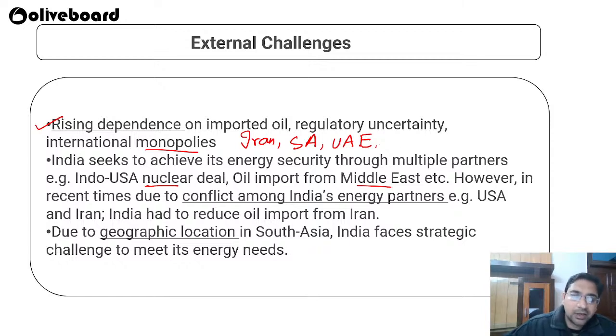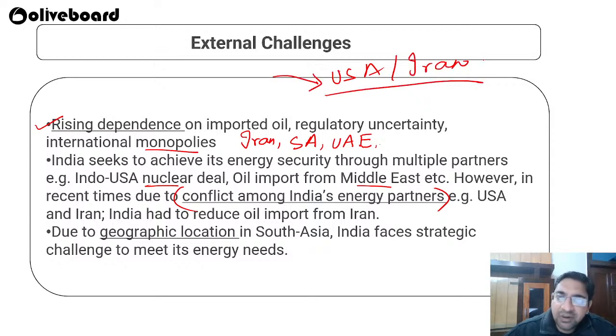However, there is too much conflict happening between India's energy partners, like the USA and Iran. If we are moving towards the USA, then Iran will be unhappy and will supply less. And if we are moving towards Iran, then the USA will be unhappy. So we have to make sure everything is in proper balance. For example, India has to reduce oil imports from Iran in order to keep the USA satisfied. But because of that, Iran will feel bad, and if some problem happens in the near future and we really want oil from Iran, it will be a huge difficulty for us.